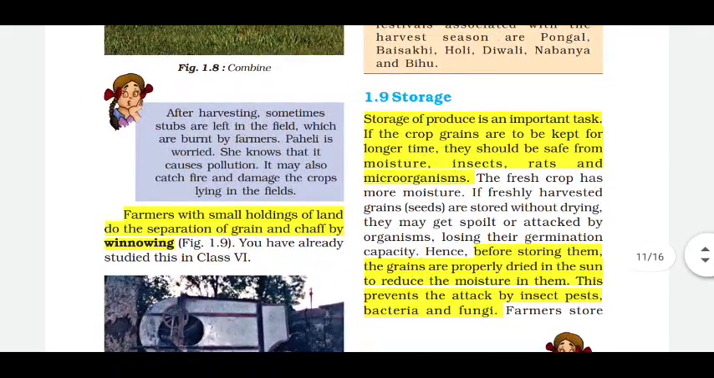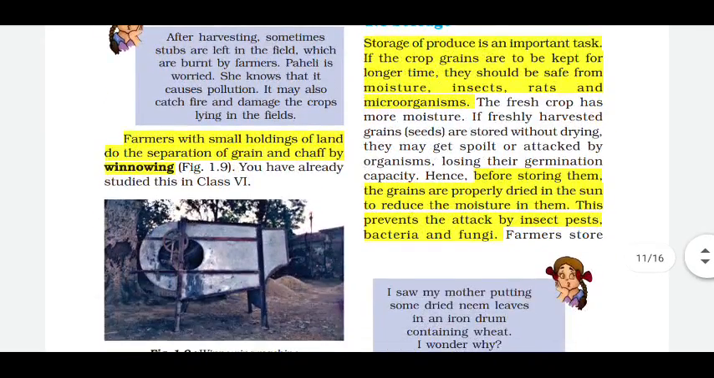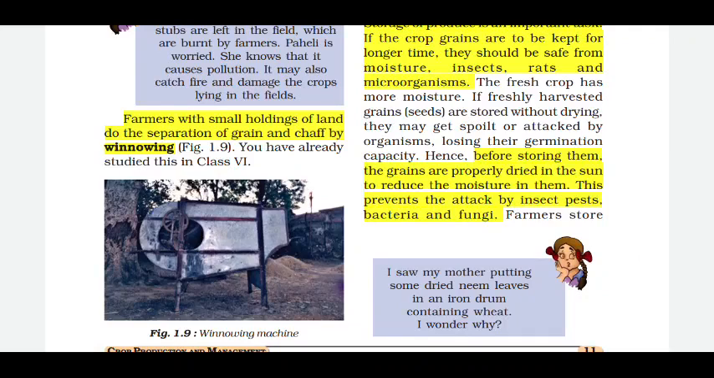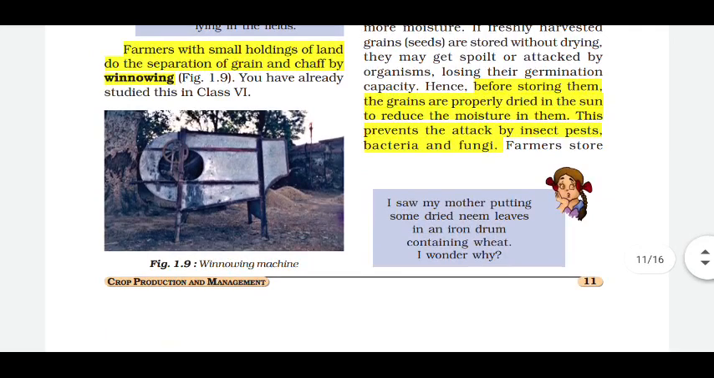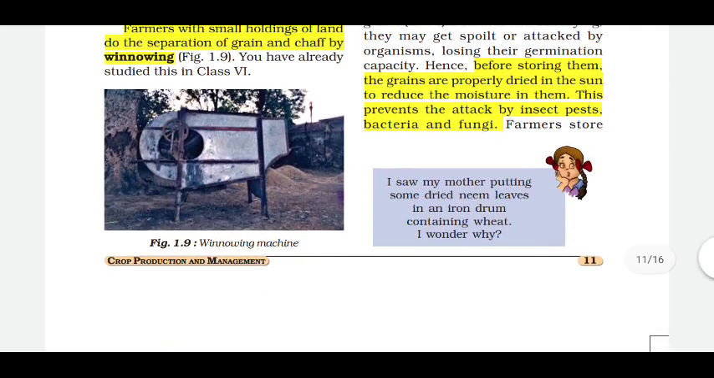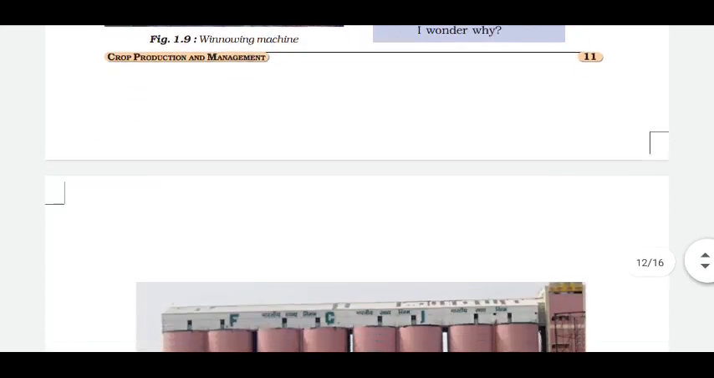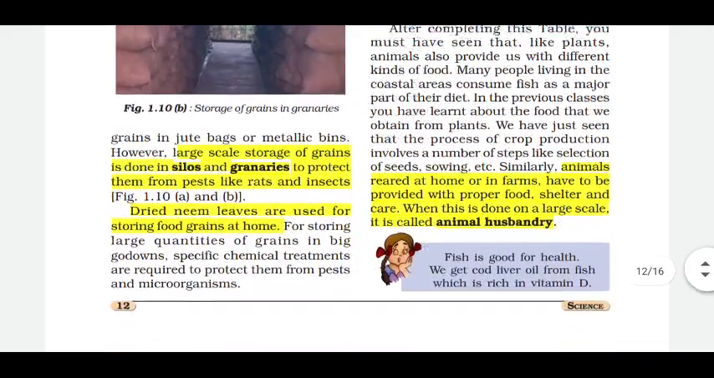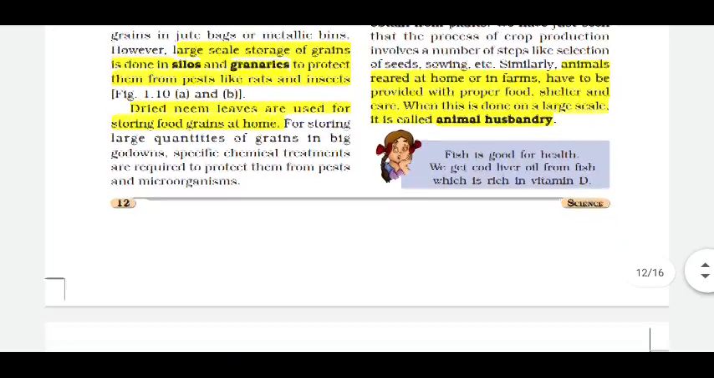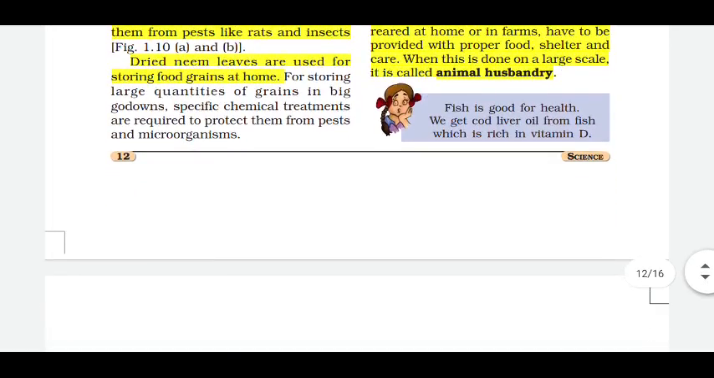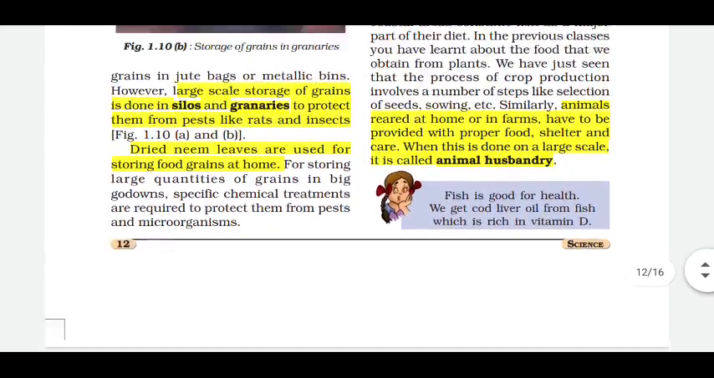Come to storage. Storage of produce is an important task. If the crop grains are to be kept for a longer time, they should be safe from moisture, insects, etc. Hence, before storing them, the grains are to be properly dried in the sun to reduce the moisture in them. This prevents the attack by insect pests, bacteria, and fungi. Large-scale storage of grains is done in silos and granaries to protect them from pests like rats and insects. Dried neem leaves are used for storing food grains at home.